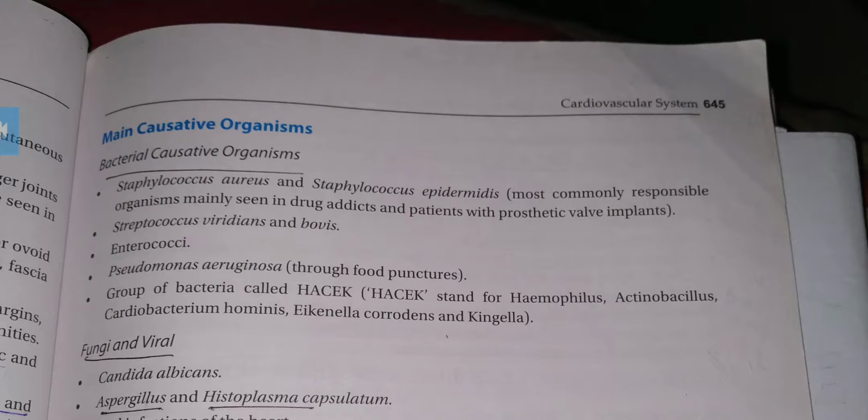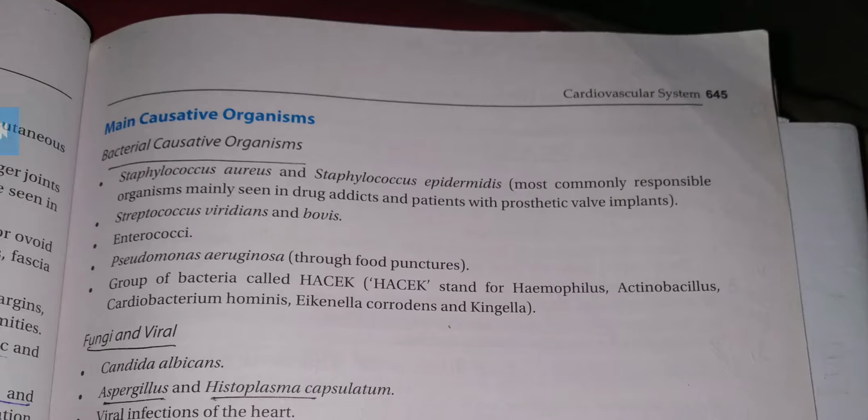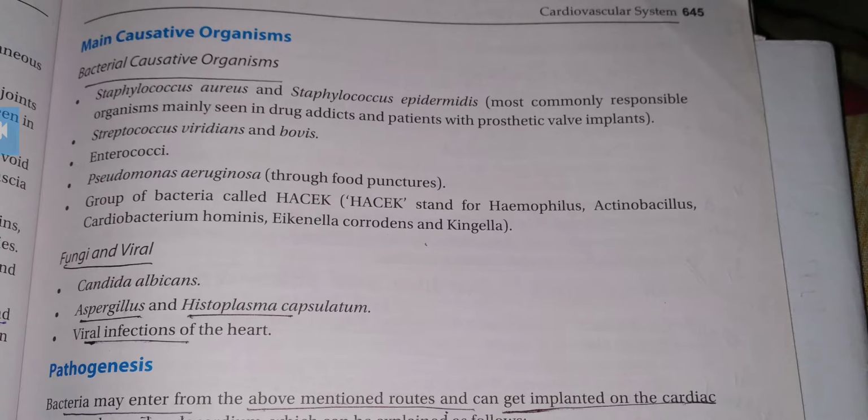So we have to remember bacteria like Staphylococcus and Streptococcus. Streptococcus viridans and bovis, and Staphylococcus aureus and epidermidis will be most commonly seen, along with Enterococci and Pseudomonas aeruginosa. Then fungi and viruses are also causes. These were the bacterial causes. The fungi are Candida albicans, Aspergillus, Histoplasma capsulatum, and there are also viral infections of the heart. Viral infection and Candida albicans are the most important, which we should remember.